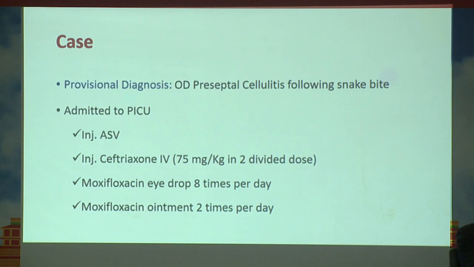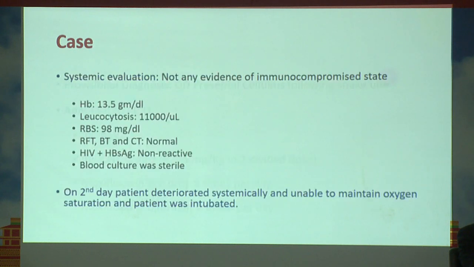The patient was admitted to PICU, and anti-snake venom injection was started with injection ceftriaxone, and antibiotic eye drops in the form of moxifloxacin and moxifloxacin ointment. On systemic evaluation, there was no evidence of immunocompromised status. Hemoglobin was normal. There was leukocytosis, and blood sugar was 98 milligram per deciliter. Renal function, BT, CT were normal. HIV and HBsAg were nonreactive, and blood culture was sterile till the third day.